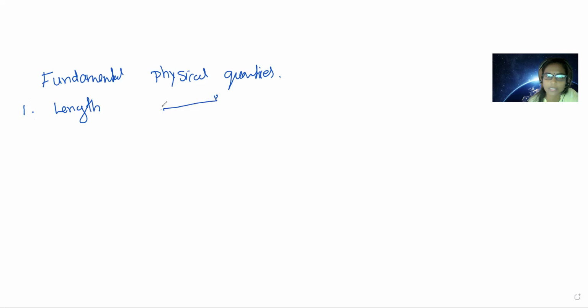Suppose two points are there. How much extent is there from one end to another end? Suppose you take any body, one pen. From one end to another end, how much extent is there? That is what we call length, like 2 meters, 2 centimeters. In the SI system the unit is also given. Length is the quantity, and the SI unit is the meter, and the symbol we write is a small m.